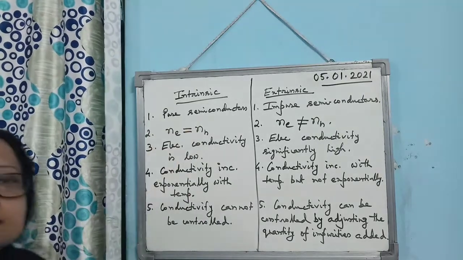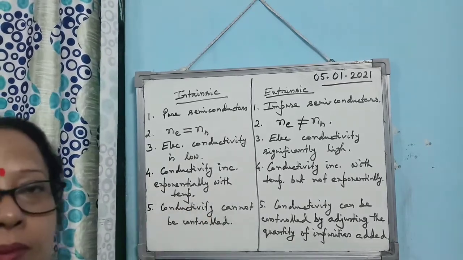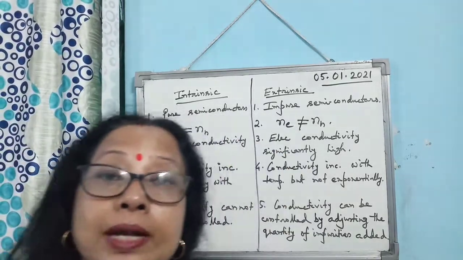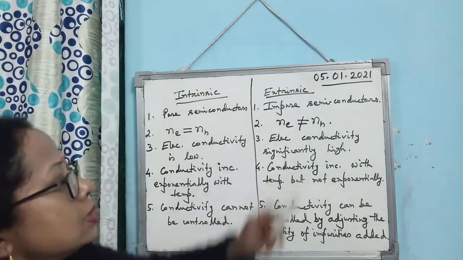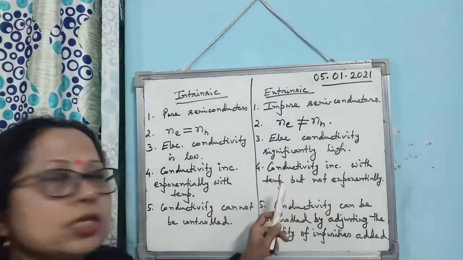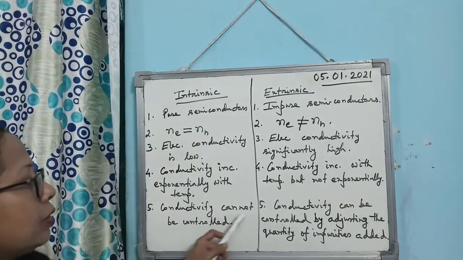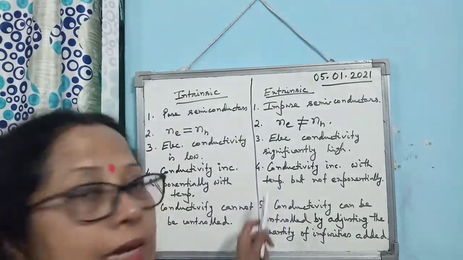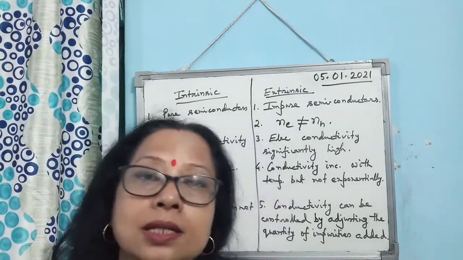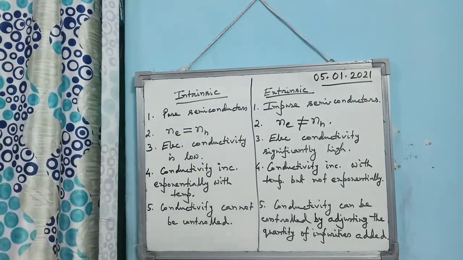And in case of intrinsic semiconductor, conductivity increases exponentially with temperature. I hope you remember it was e to the power minus Eg by 2kT. Okay, in the last lecture I wrote it already. And in extrinsic semiconductor, conductivity increases with temperature but not exponentially. In intrinsic semiconductor, conductivity cannot be controlled. But in extrinsic semiconductor, conductivity can be controlled by adjusting the amount of impurities added to it. Okay, so these are all the differences between intrinsic and extrinsic semiconductor.